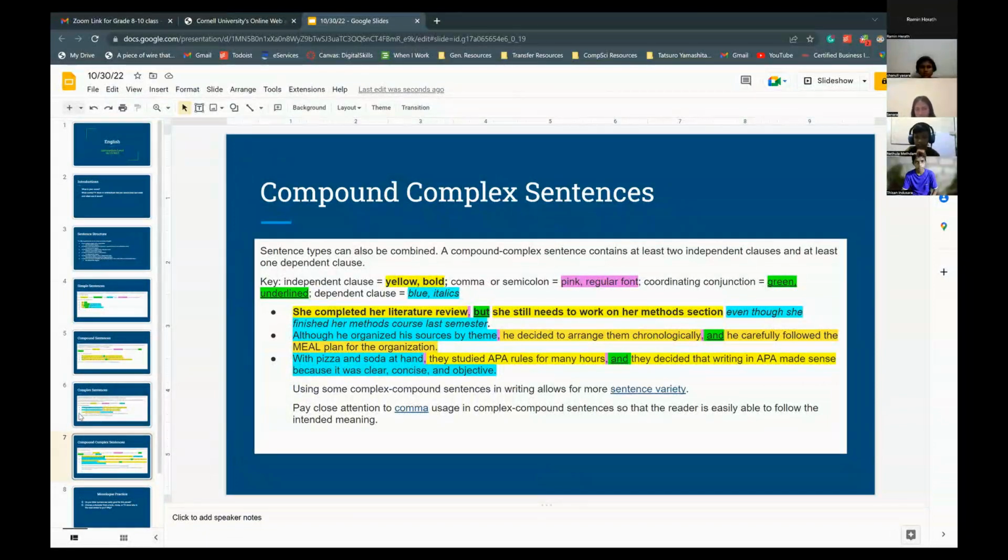Next question, teacher. Is the because a coordinating conjunction? I think it behaves very similarly to one. Hold on, let me see.